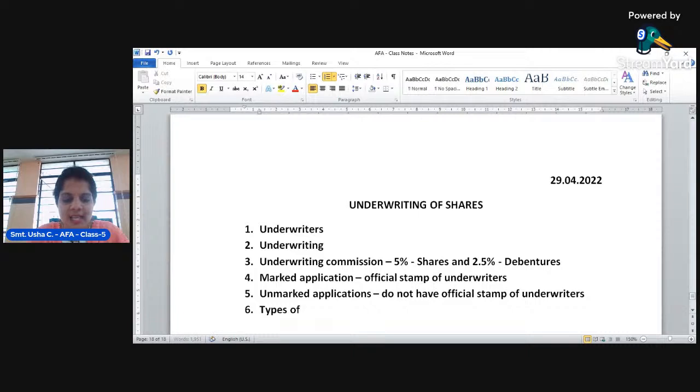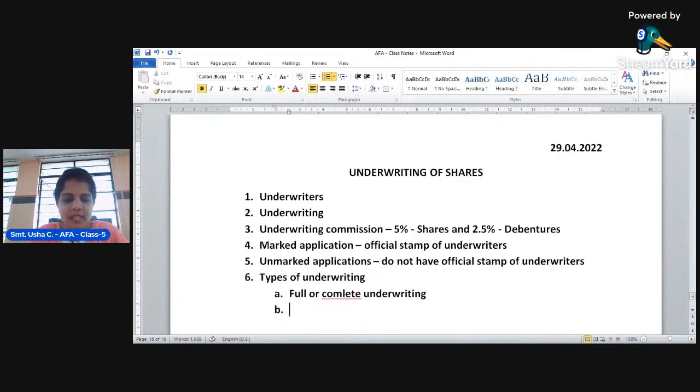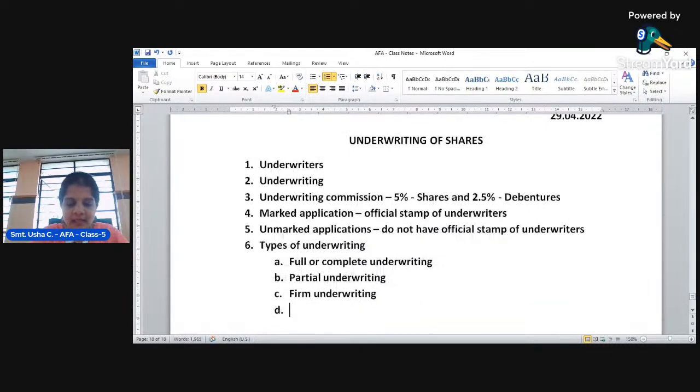Let us now understand the types of underwriting. So the types of underwriting include full or complete underwriting, then partial underwriting, firm underwriting, then pure underwriting.